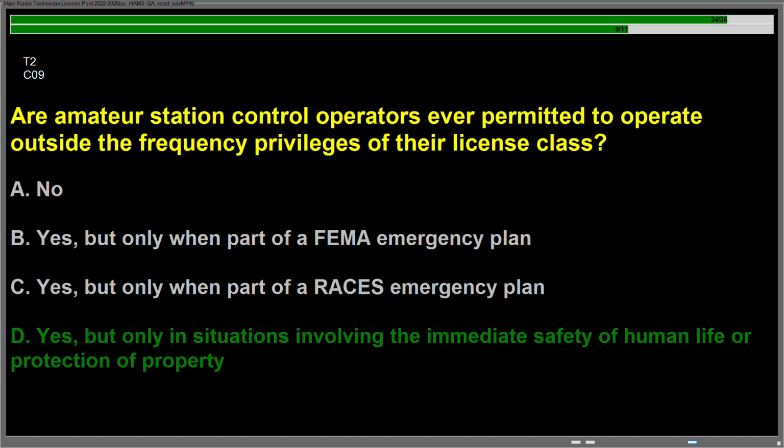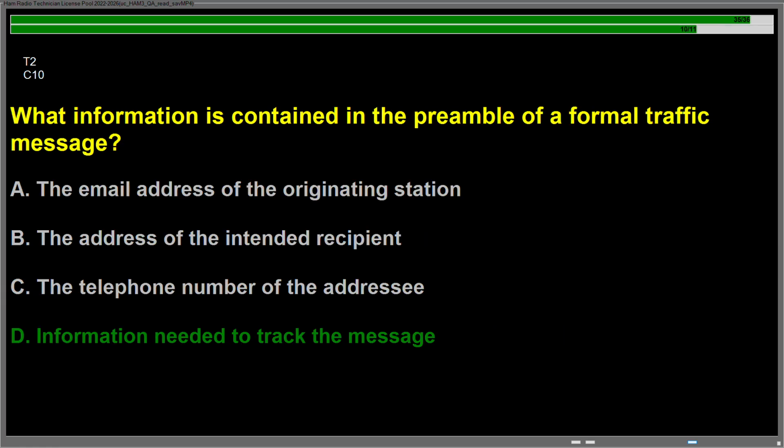Question Charlie 09, are amateur station control operators ever permitted to operate outside the frequency privileges of their license class? Answer is D. Yes, but only in situations involving the immediate safety of human life or protection of property. Question Charlie 10, what information is contained in the preamble of a formal traffic message? Answer is D. Information needed to track the message.